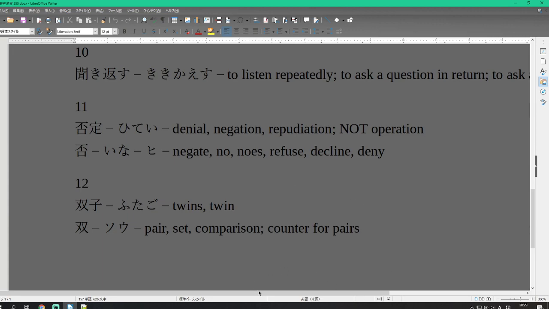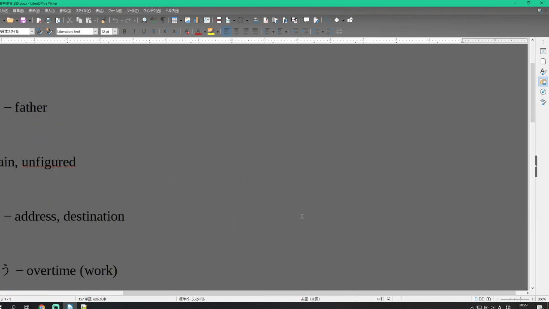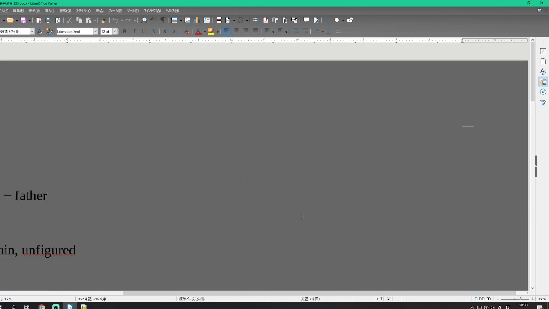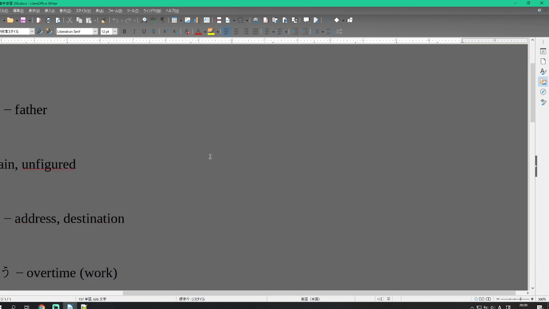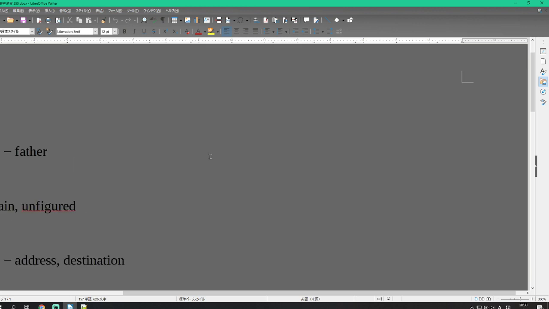Make sure we have all of these kanji down for now. Our first one is a father with chichioya. Chichi for father and oya for a parent. Your dad, your parent, is your father. A plain or unfigured thing with no shape or substance to it, it's just plain, is muji. And I don't know if you can use that for plain bagel. I'll look that up.